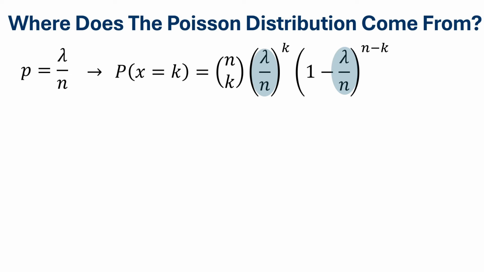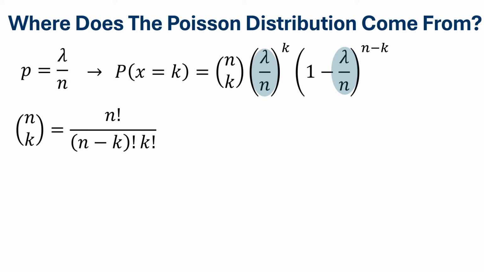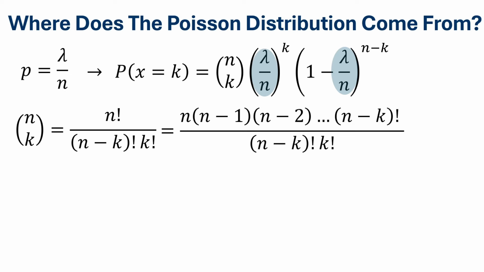The next step is to remember how n choose k is defined. You would see that the first term in the binomial distribution is n choose k, and we're now going to simplify that. So n choose k is defined as n factorial divided by n minus k factorial times k factorial. We then expand the numerator n factorial as n times n minus 1, n minus 2, all the way to n minus k factorial. The n minus k factorial both cancel in the numerator and the denominator. This then simplifies approximately to n to the power k divided by k factorial.